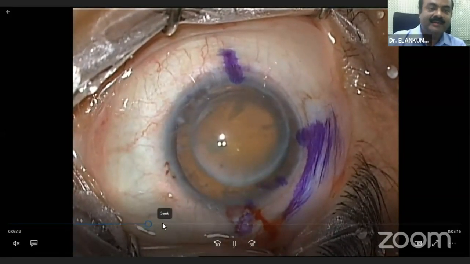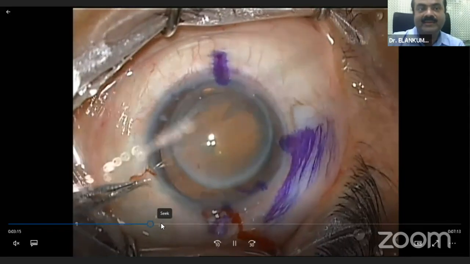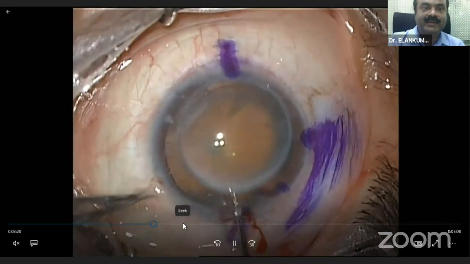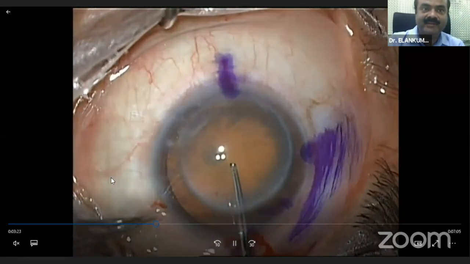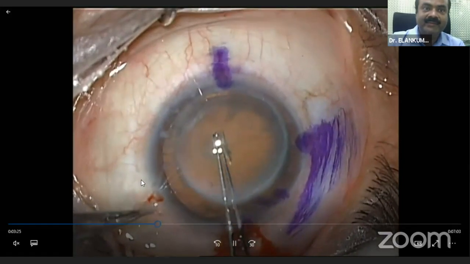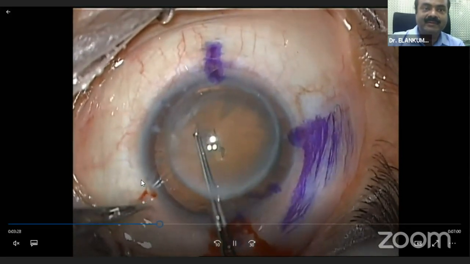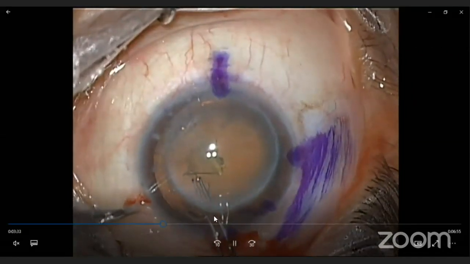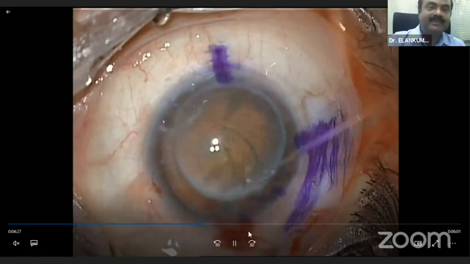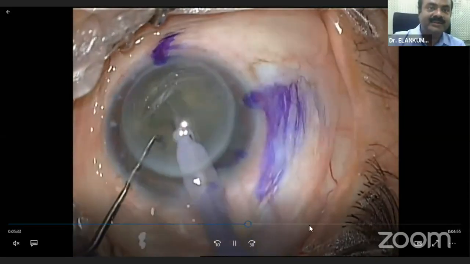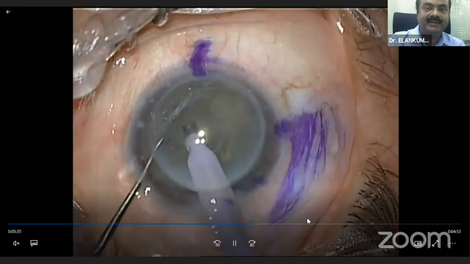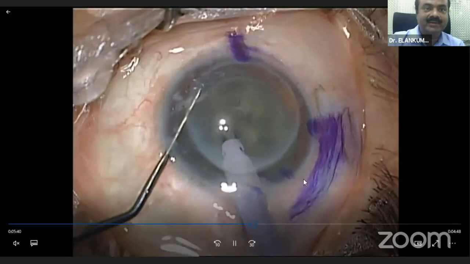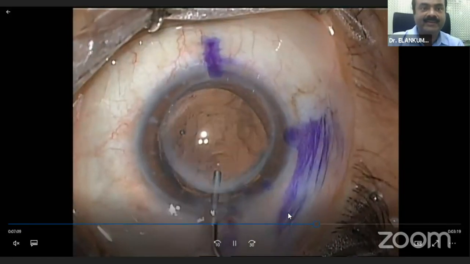The rest of the things, remember to make the capsulorhexis of adequate size. When I say adequate size, many times after finishing the phacoemulsification in post-keratoplasty eyes, if the rhexis is large enough, and considering that the scleral rigidity will be lesser in these repeat operated patients, the lens can just come and touch the surface. So if the rhexis is of adequate size, then no need to worry about it. Then go ahead with the hydrodissection. The rest of the phacoemulsification in the bag, slow motion. Here, of course, longitudinal has been used. If torsional is available, that can be used.